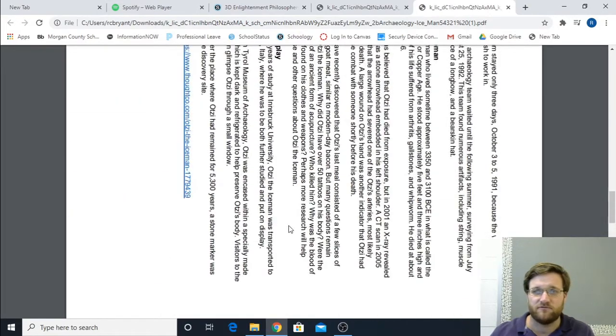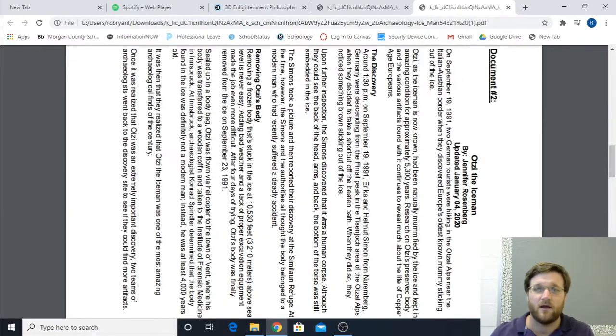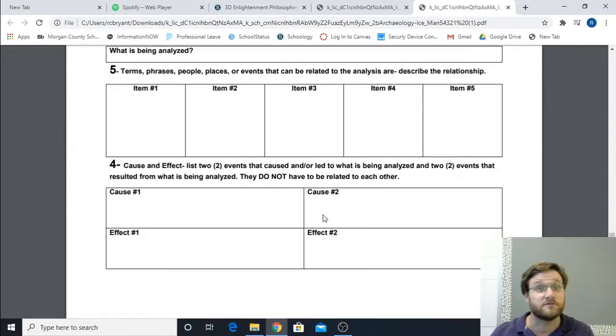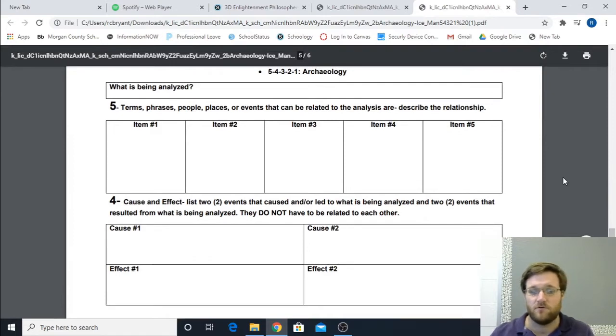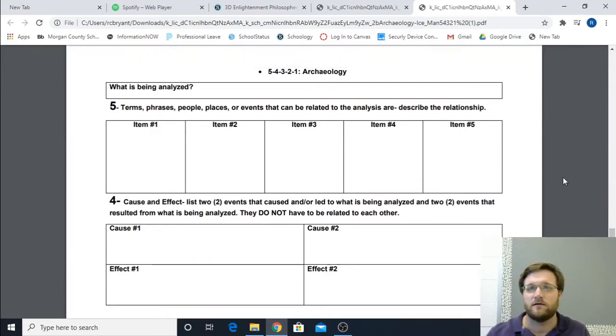That's on the discussion of archaeology, where it's looking at Otzi, who was the frozen body that was discovered in Austria. If you are in world history, this is something that we discuss very early on, but that part doesn't matter right now.